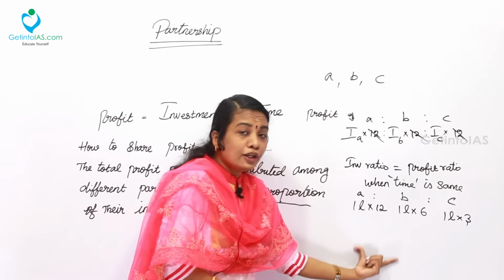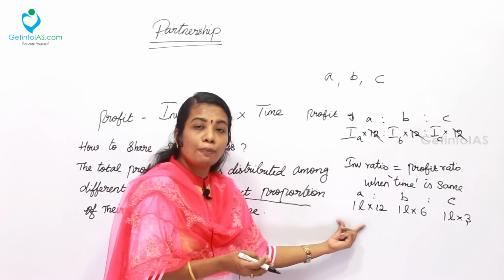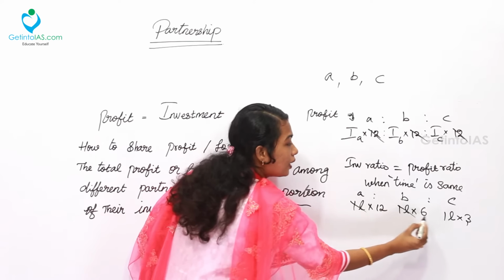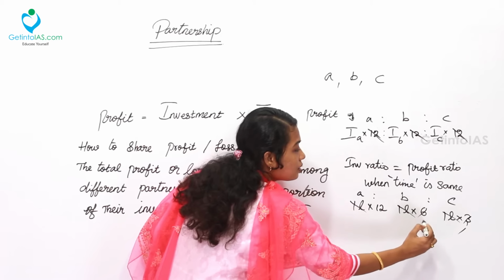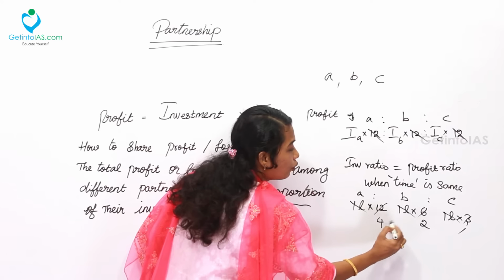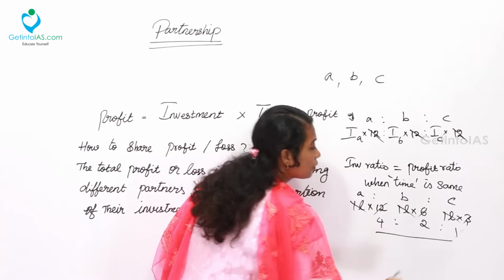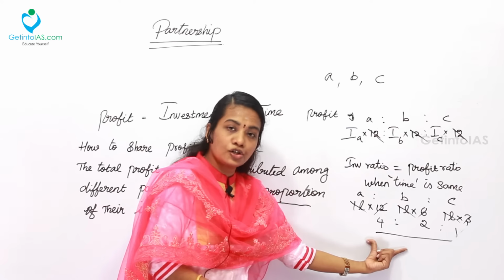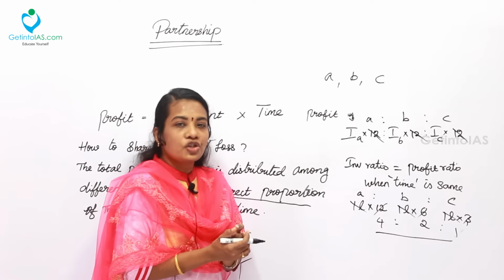At the end of the year, the profit earned will be distributed based on this ratio. Now, 1 lakh, 1 lakh, 1 lakh will be cancelled. Here 3 is one time, 6 is twice, and 12 is 4 times. So the ratio is 4:2:1. Based on this ratio only, at the end of the year, they are proposed to get their share.